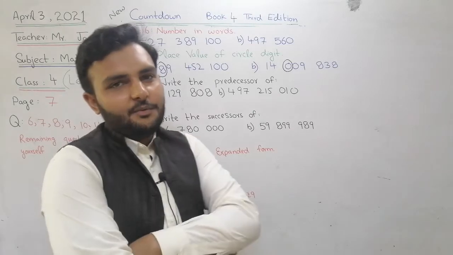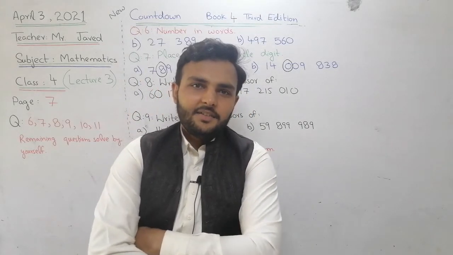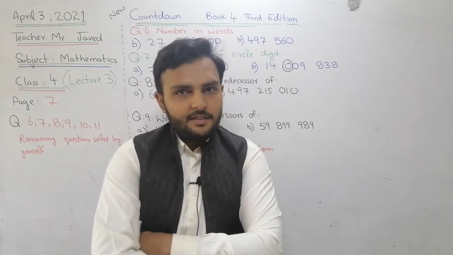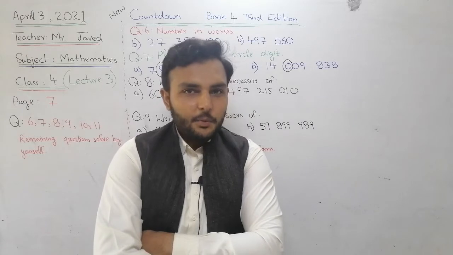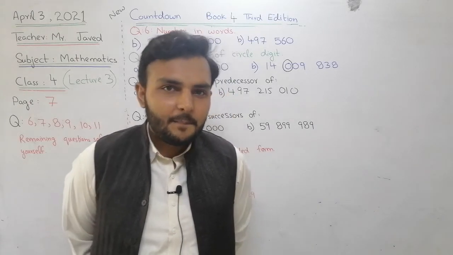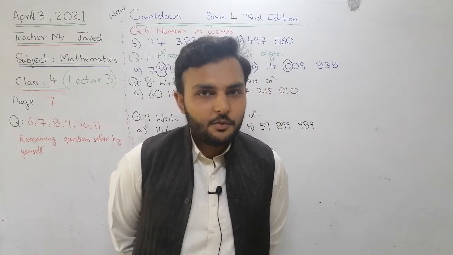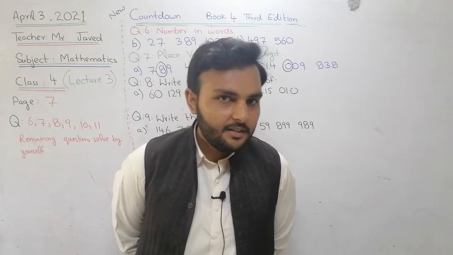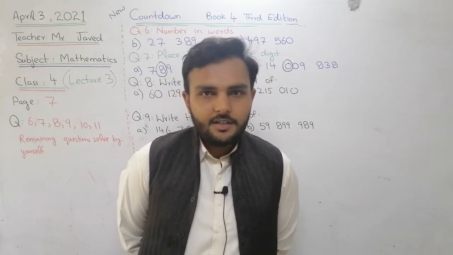Before this we learned a chart, the international standard table, in the first lecture and second lecture also. Ones, tens, hundred, thousand, 10,000, 100,000, million, 10 million, 100 million. Okay, repeat with me, all of you. Ones, tens, 100, 1,000, 10,000, 100,000, million, 10 million, 100 million. That's all.